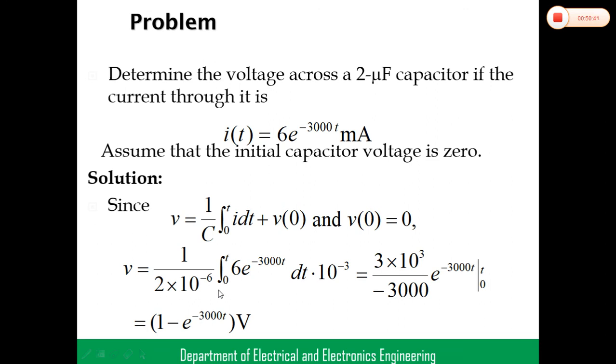So 1 by 2 times 10 to the power of minus 6, integral 0 to t of 6 into e to the power of minus 3000 t, that is the I value, dt, with milli meaning 10 to the power of minus 3. Okay, so integrate this value: integration of e power of minus 3000 t is 1 by minus 3000 into e power of minus 3000 t, limit 0 to t, right? By solving this value, we get the voltage as 1 minus e power of minus 3000 t volts. Voltage units means volts. Okay, simple value.